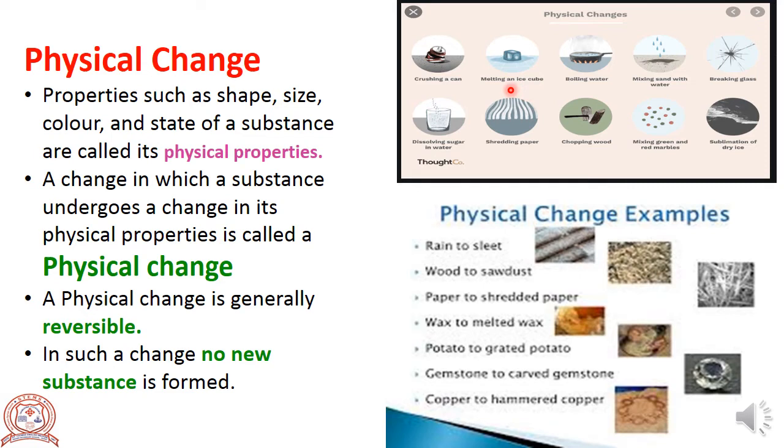But melting an ice cube, boiling water, mixing sand with water, breaking glass, dissolving sugar in water, shredding paper, chopping wood, mixing green and red marbles, sublimation of dry ice. These are examples of physical changes.